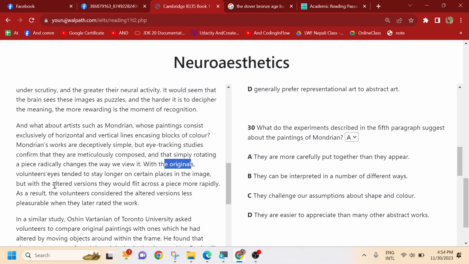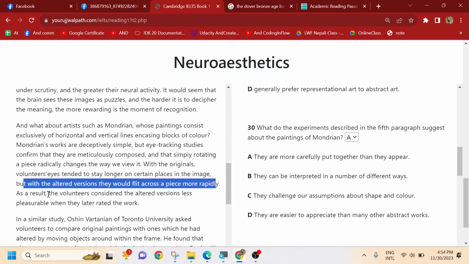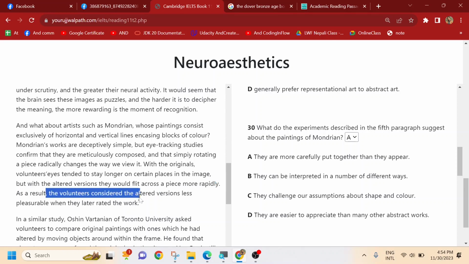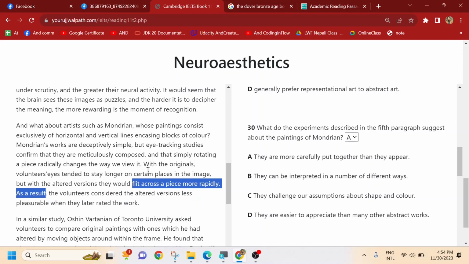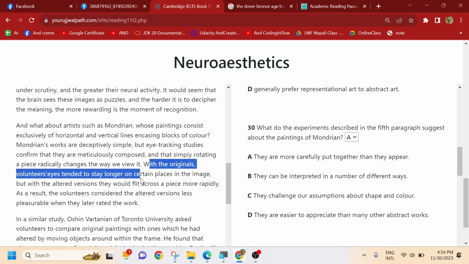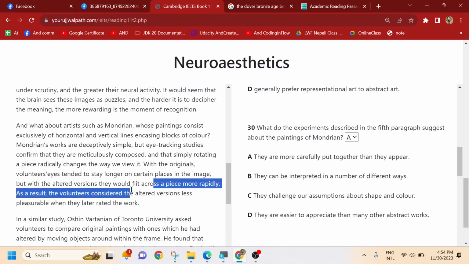With the originals, volunteers' eyes tended to stay longer on certain places in the image, but with the altered version, they would flit across the piece more rapidly. As a result, volunteers would not like the altered version. So with the original, volunteers tended to stay longer on certain places. When they see the original picture for a longer time, and it is altered, it is not perceived as a better thing. So let's compare with the options.